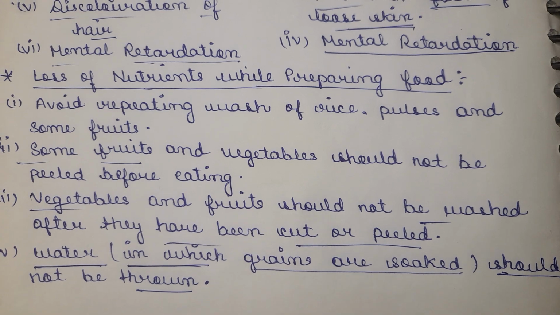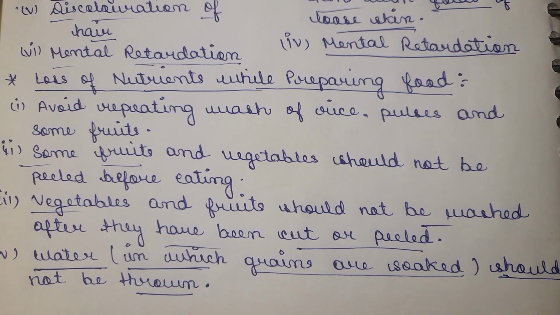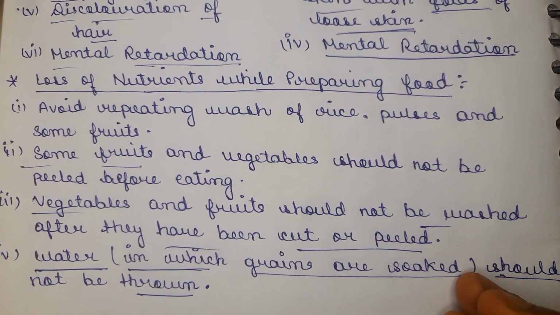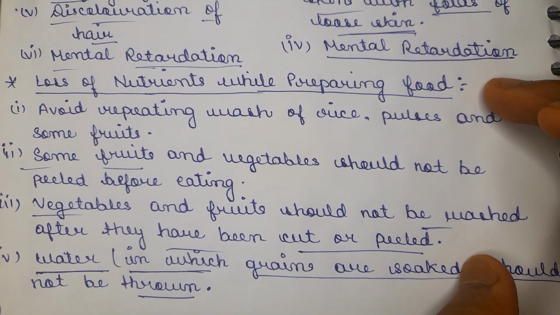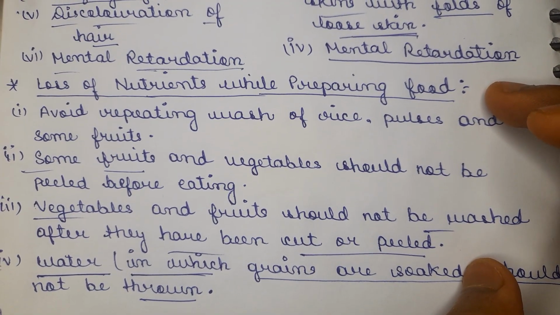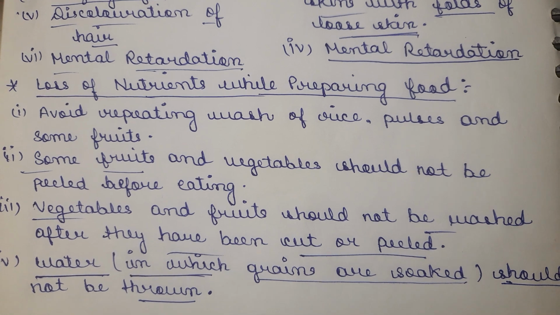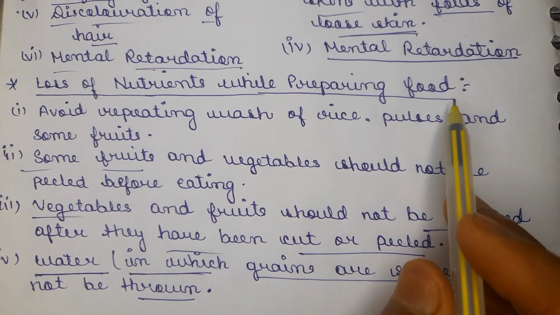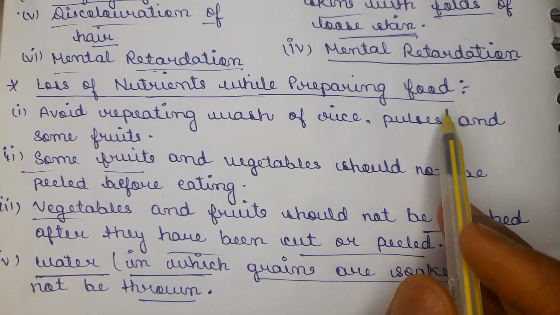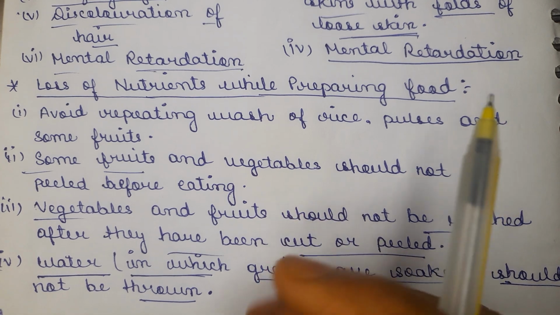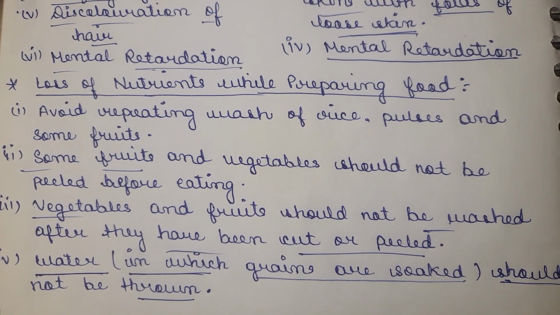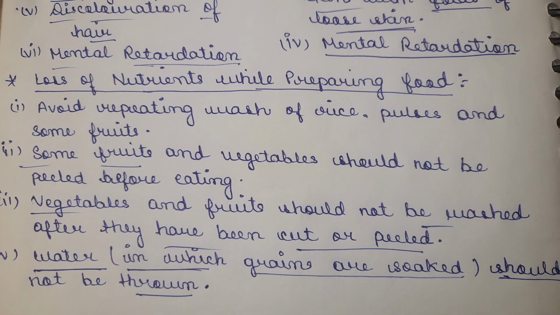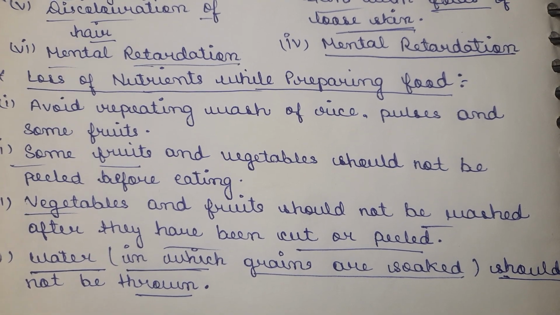Therefore, the loss of nutrients while preparing our food can be minimized by keeping the above-mentioned points in mind. So this was the last topic, the protein and carbohydrate deficiency and the loss of nutrients while preparing food, and how we can avoid nutrients draining out from fruits and vegetables while cooking. We will meet in the next video with another chapter. Till then, thanks for watching this video.